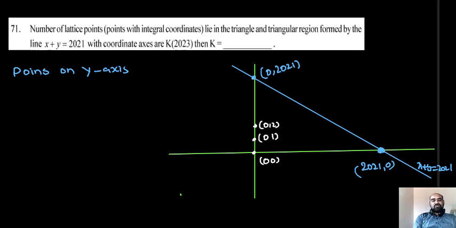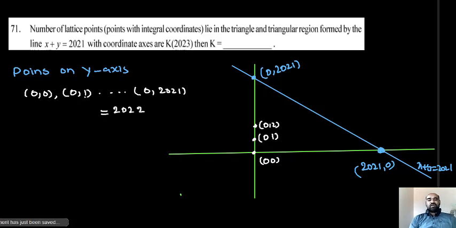I will write them: 0 comma 0, 0 comma 1, and so on up to 0 comma 2021. In number, how many? Here 1 to 2021 is 2021 points, and 0 comma 0 is extra, so 2022 in number.